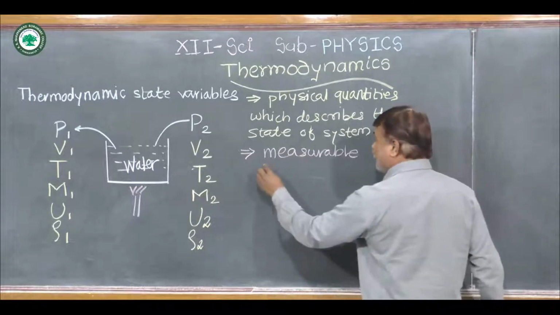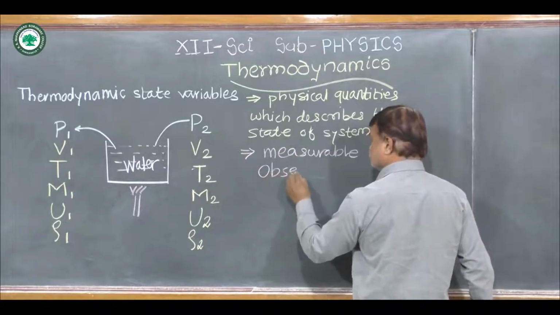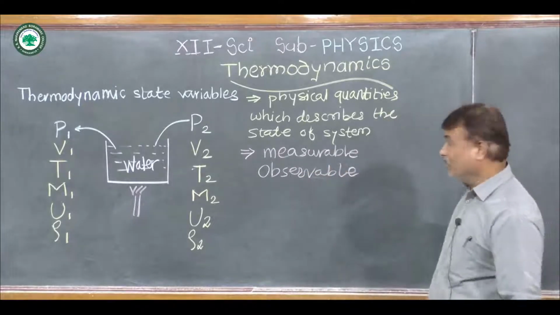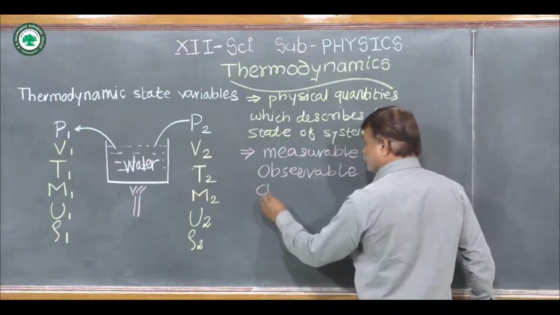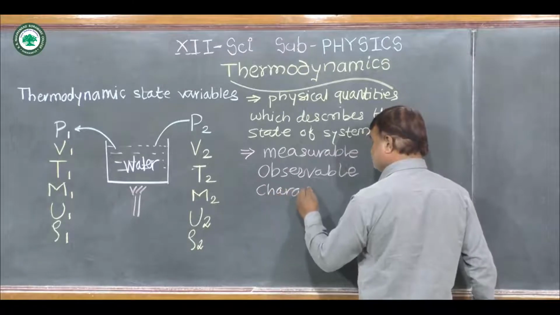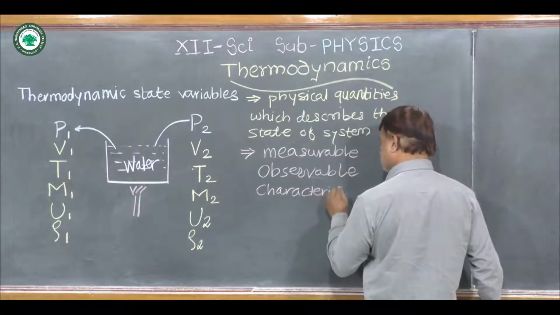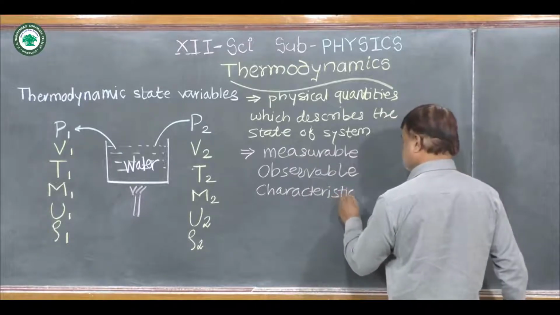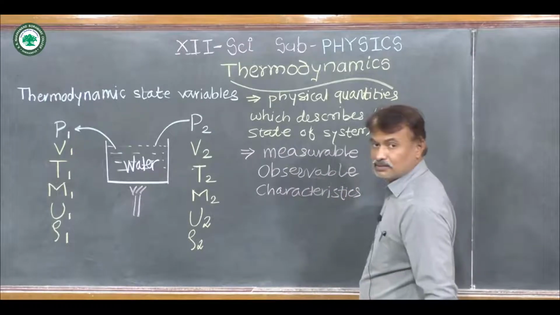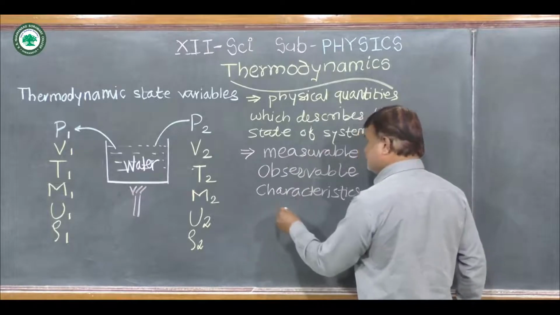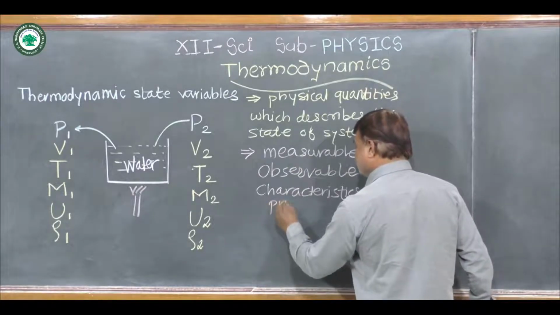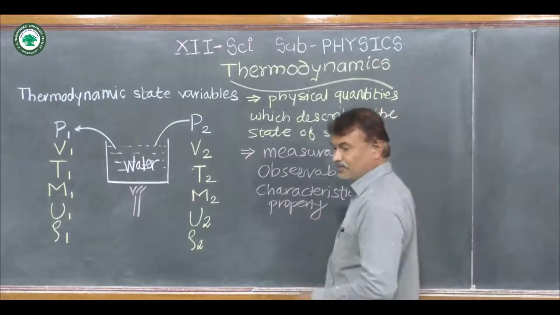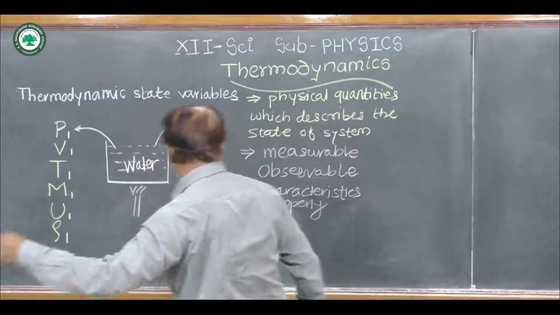Also they can be observable, and they have characteristics, and this characteristic is also called a property.